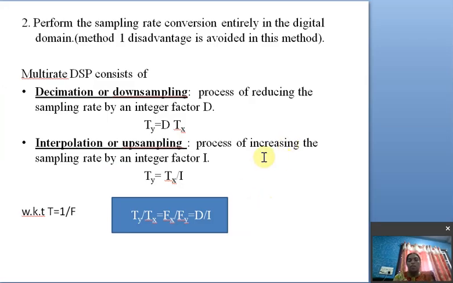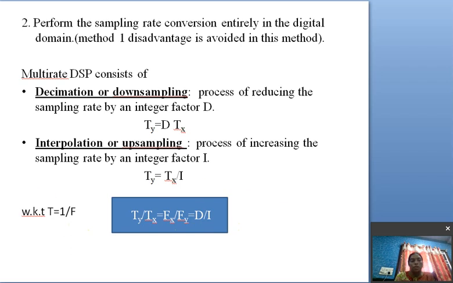From this, Ty by Tx is D in decimation and 1 by I in interpolation. Since Ty by Tx is Fx by Fy, we get one equation: Ty by Tx equals Fx by Fy, which equals D by I.